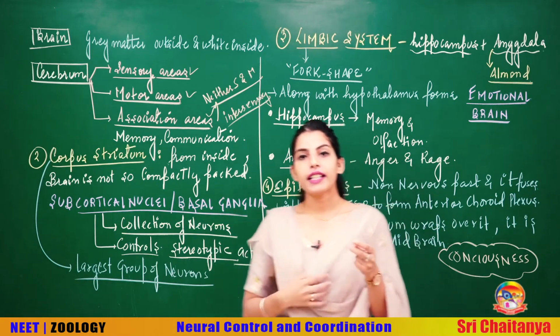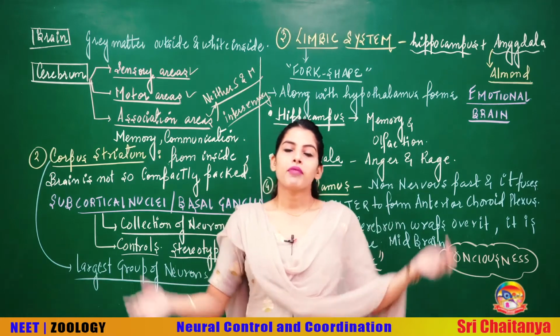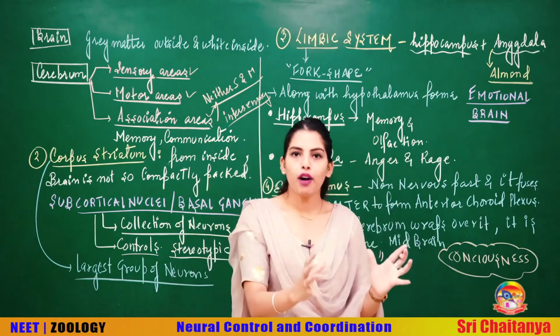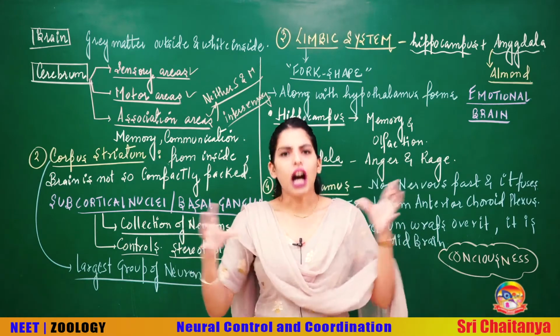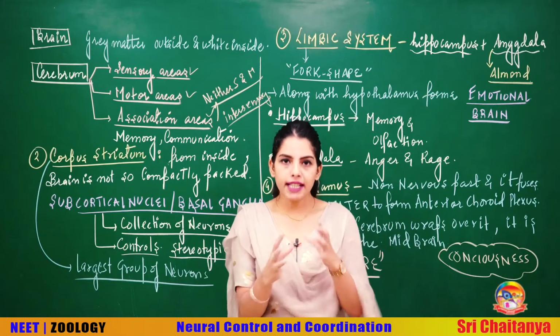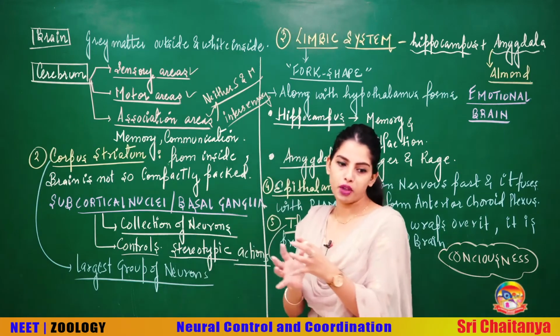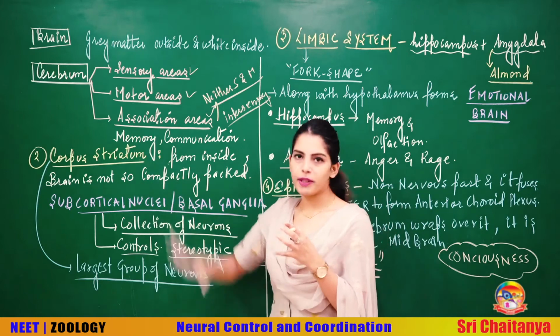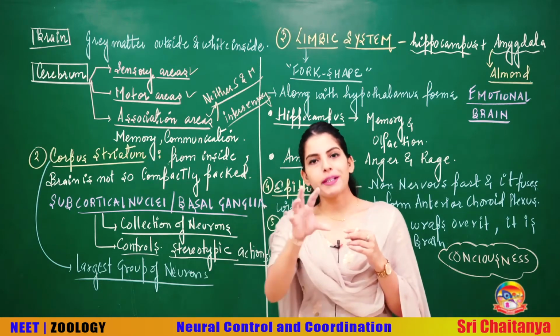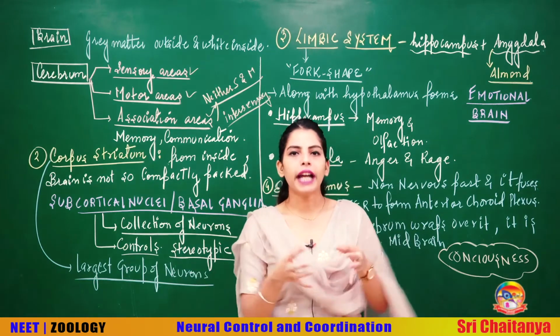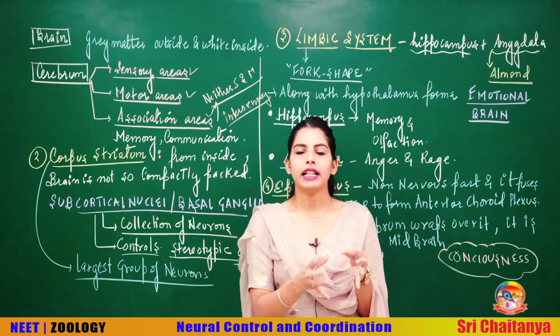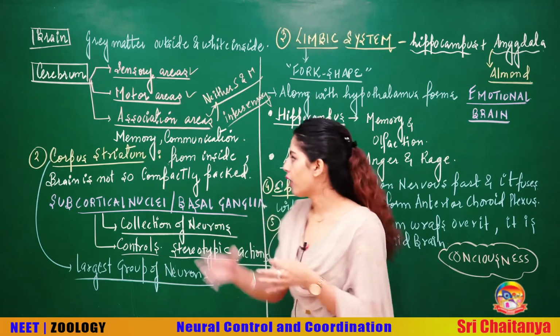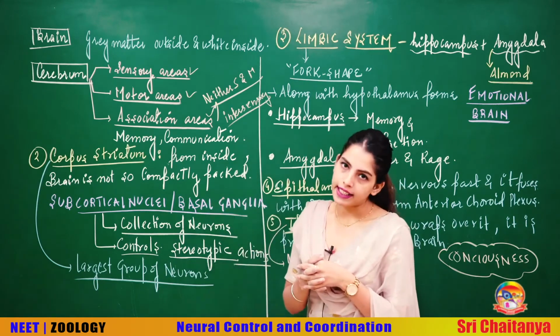Also students, among these there are some big groups of neurons. The largest collection of neurons, the biggest group of neurons, is called corpus striatum. Getting my point? Corpus striatum is nothing but again nuclei only, a collection of neurons only. The largest group of neurons is called corpus striatum.